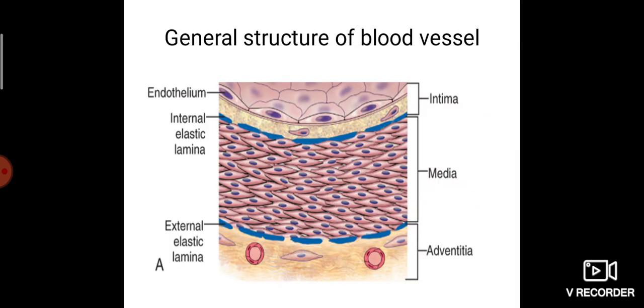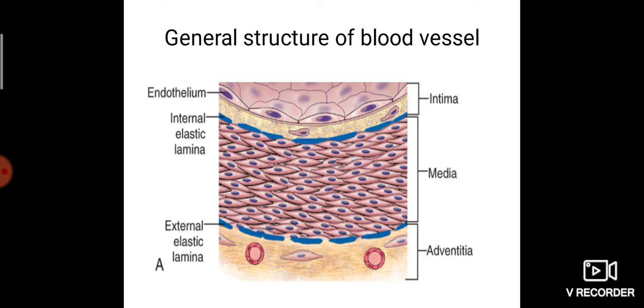In the first layer, tunica intima, we can see an endothelial lining. You can see the squamous cells here. Endothelium is made up of squamous cells. Then just below the endothelium, that yellowish area is the subendothelial connective tissue. This area is made up of loose areolar connective tissue. Connective tissue fiber cells are present here.